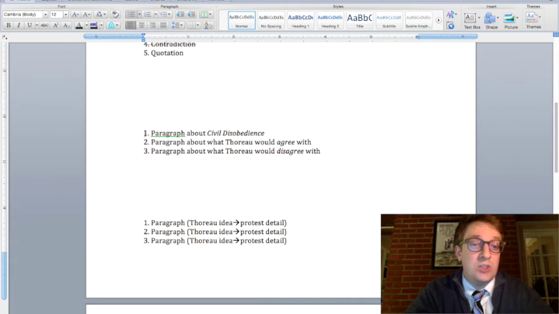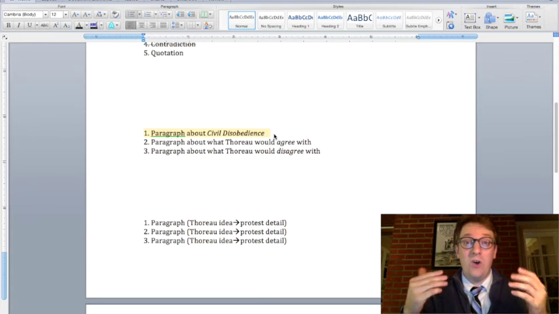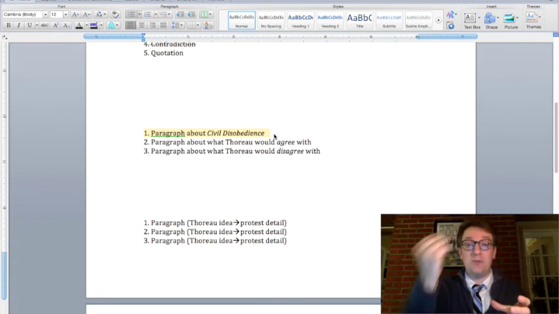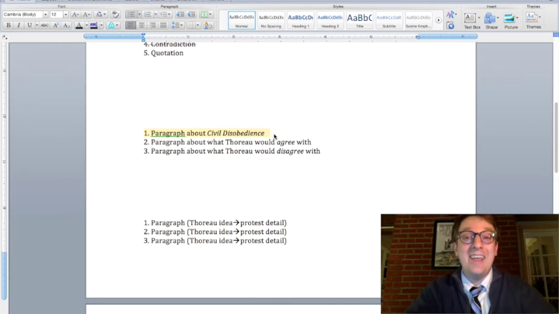One way is this. You could start off your first body paragraph just focusing on Civil Disobedience. All of your text evidence is from Civil Disobedience, direct quotes, paraphrased information, and that's all you talk about. Then you start talking about your protest, and you explain what elements of your protest Thoreau would agree with. Then, third body paragraph, you explain what elements of your protest Thoreau would disagree with, if any. So that's one way to organize it, from my perspective.